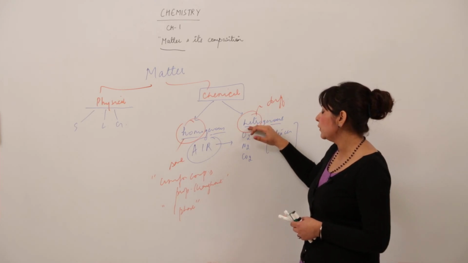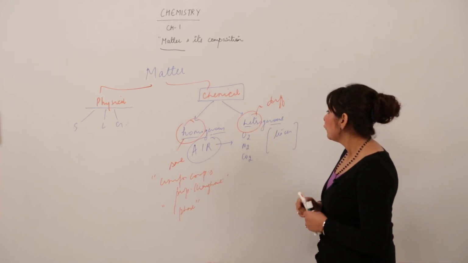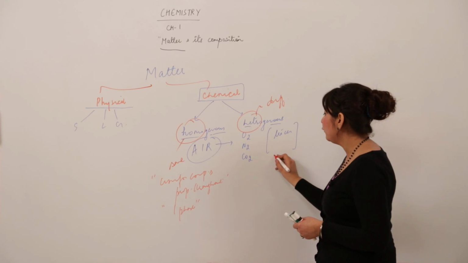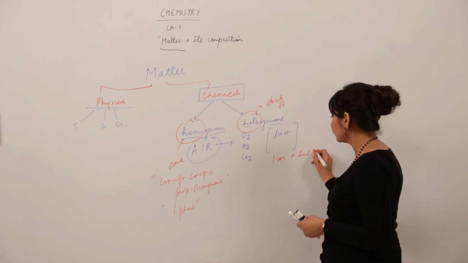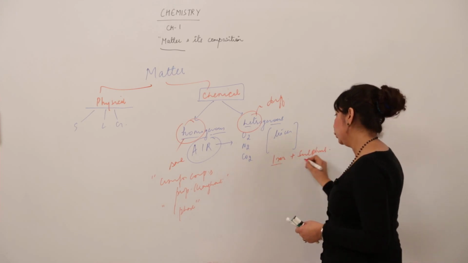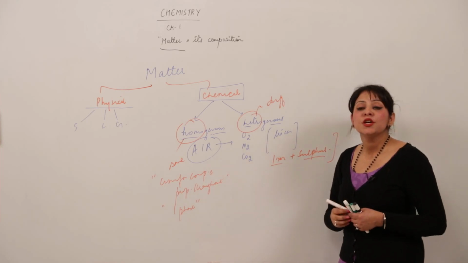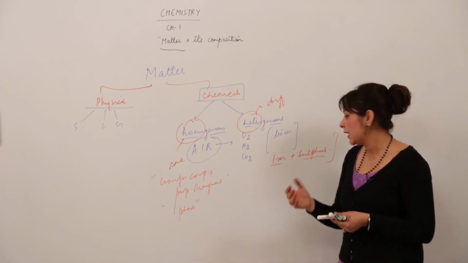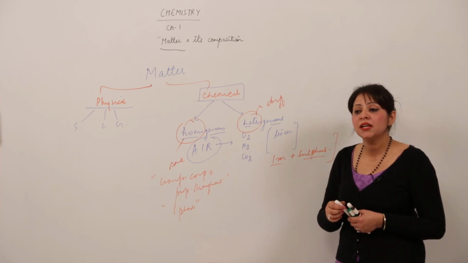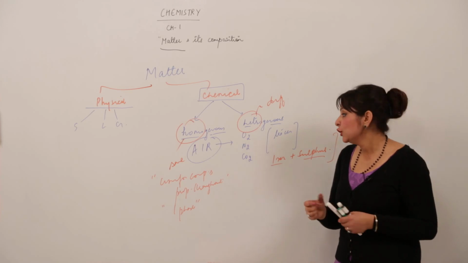And when we talk about heterogeneous, for example, if I take a sample of iron and sulfur, they are both also matter. You will see iron differently and sulfur differently. You can even hand-pick and separate them.